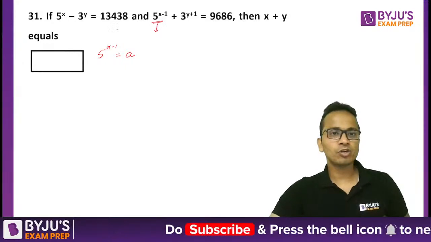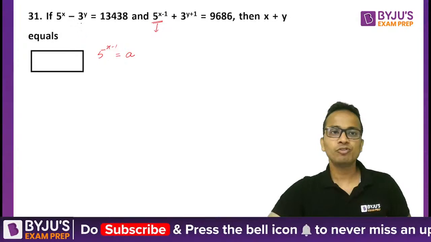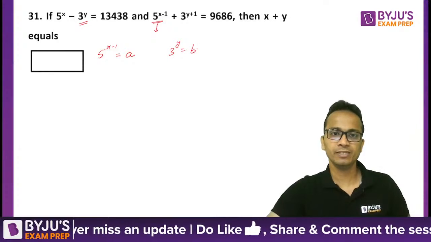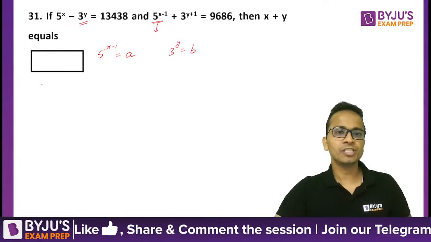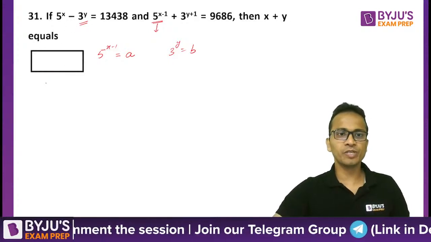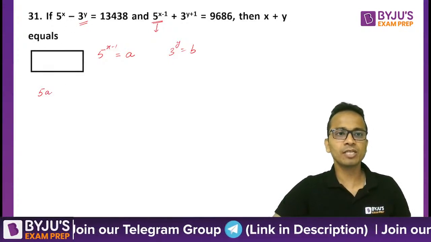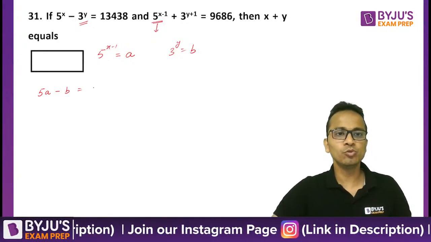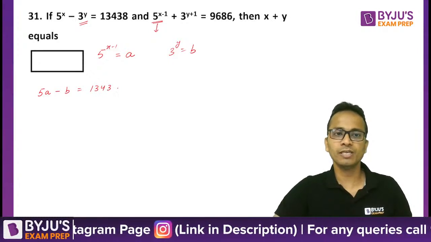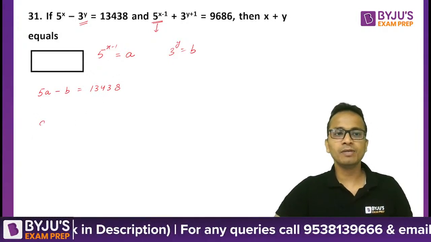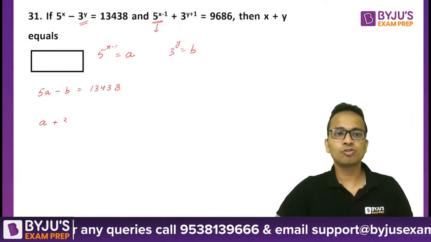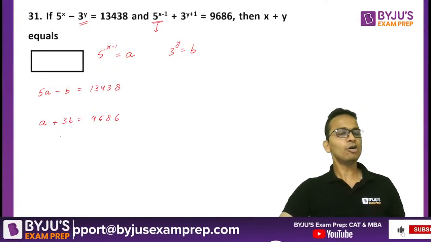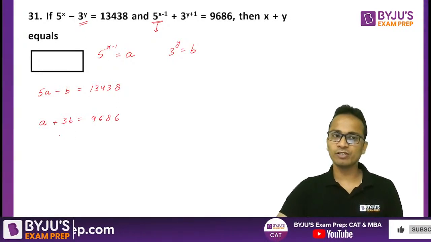Similarly, out of the two powers of 3, 3 raised to the power y is lower. So I'll assume 3 raised to the power y as b. Okay. Now I can write both these equations in terms of a and b. So the first equation will become 5 times a minus b is equal to 13438. Second equation will become a plus 3b equals 9686.